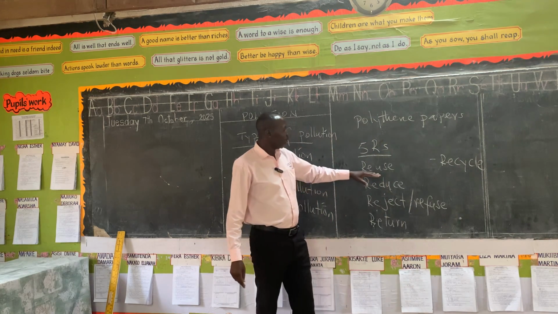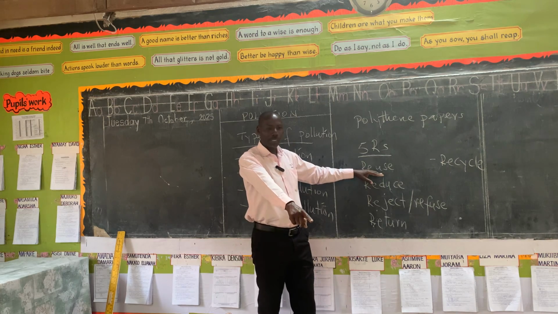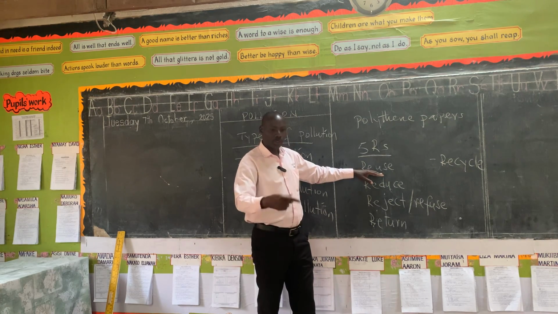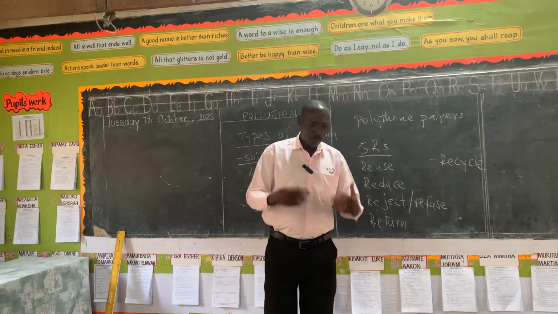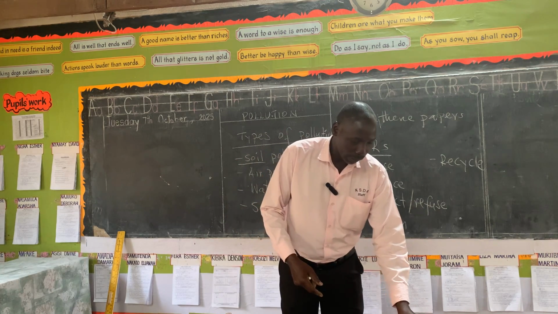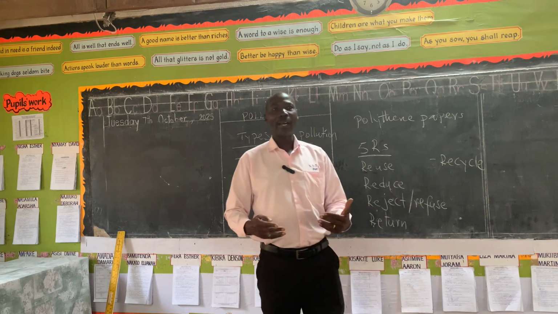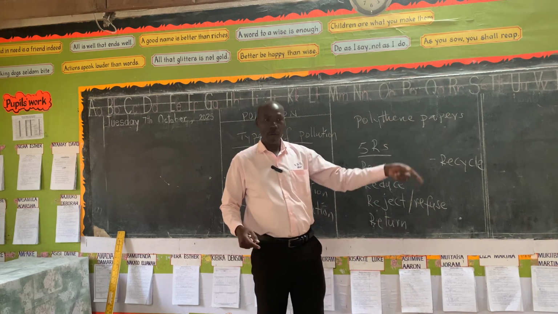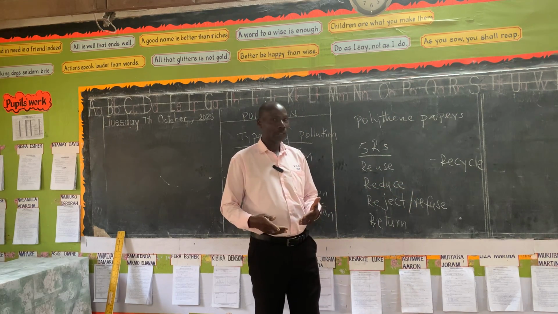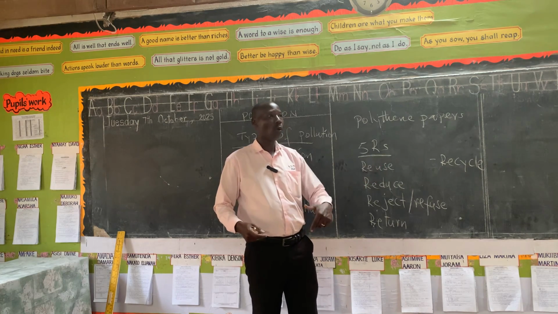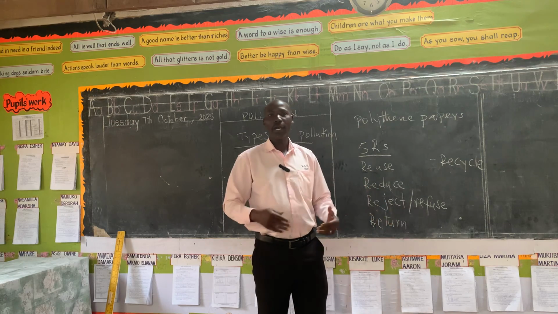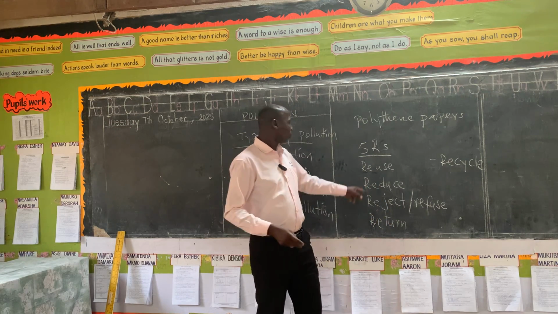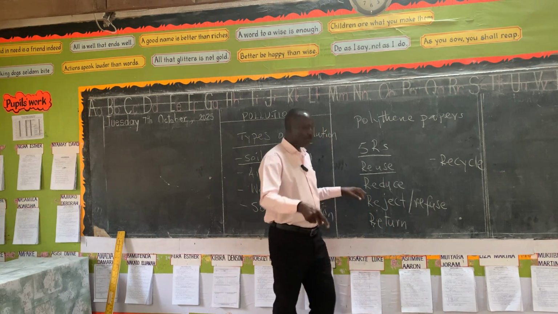Recycle. So reusing them means when I get this polythene paper, I don't discard it. When I bought something from the shop and I put it in this, then the next time I'm going to buy, I can take the same. I don't get a new one from there. I'm reusing it. You reuse it. You don't get more. Because every time you get, you're going to be discarding them in the soil, and they do the same thing we have seen. So you have to reuse, don't take more.